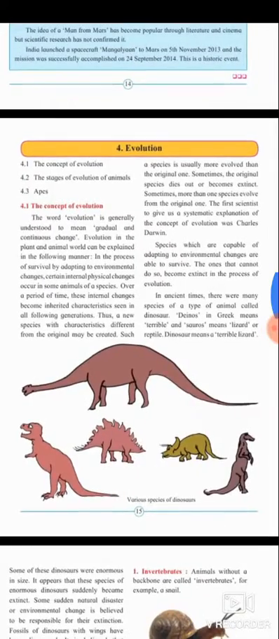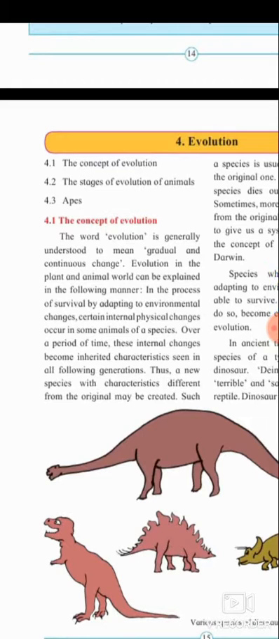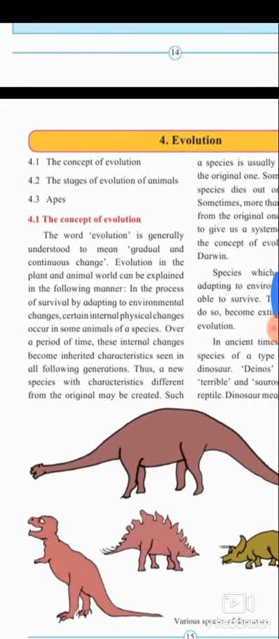Today's topic: evolution. 4.1, the concept of evolution; 4.2, the stages of evolution of animals; 4.3, apes. 4.1, the concept of evolution. The word evolution is generally understood to mean gradual and continuous change. Evolution in the plant and animal world can be explained in the following manner.